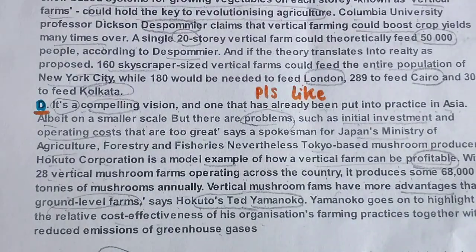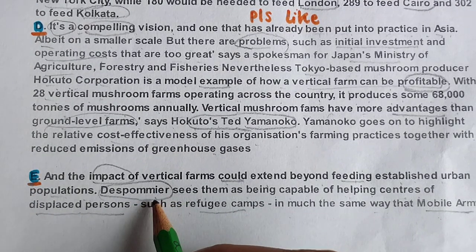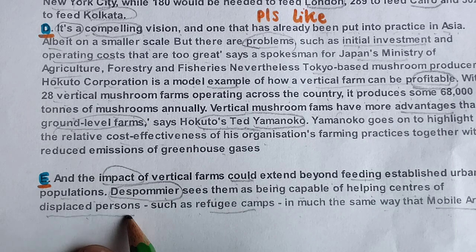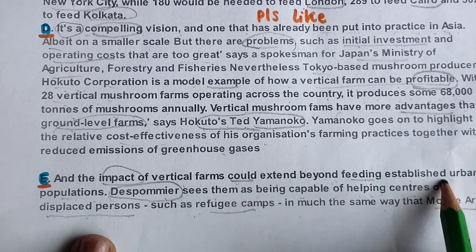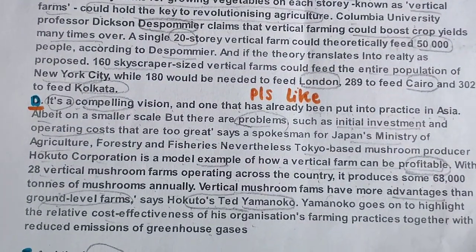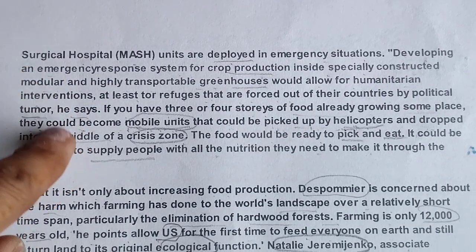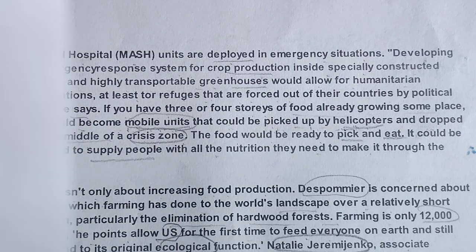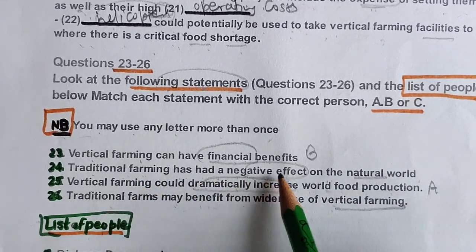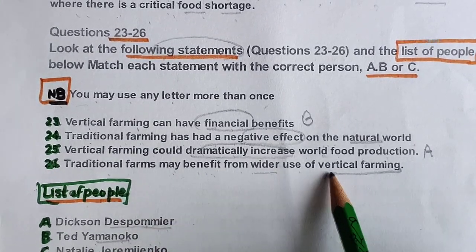Okay, now coming to the next person. Let's find another one; again the same person is there. This person sees them as being capable of helping centers of displaced people. Vertical farms could extend beyond urban populations. So here they were talking about refugees and all. On the next page, we have already done that. They were talking about how helicopters can pick things up and all. So nothing is matching with any of these because these two we have done. Now we are looking for traditional farming has a negative effect on the natural world, and traditional farms may benefit from wider use of vertical farms.